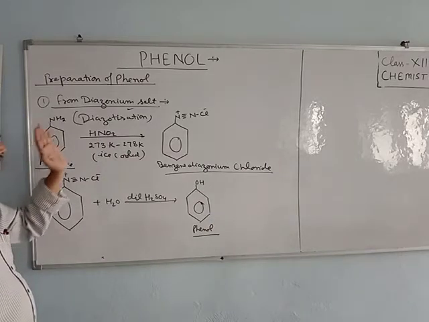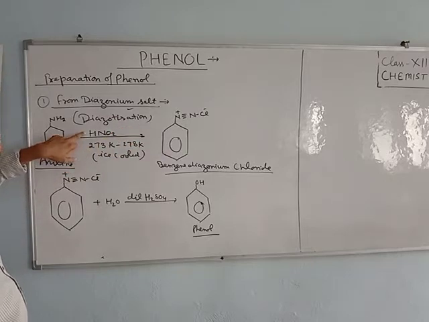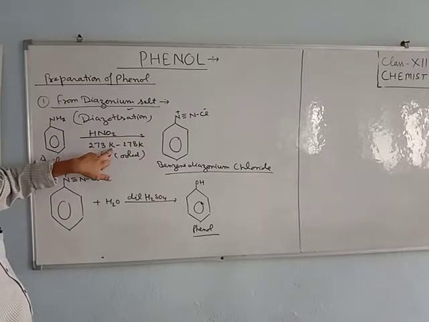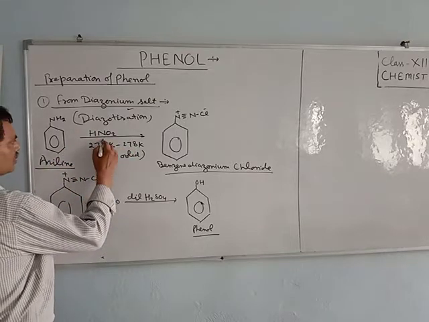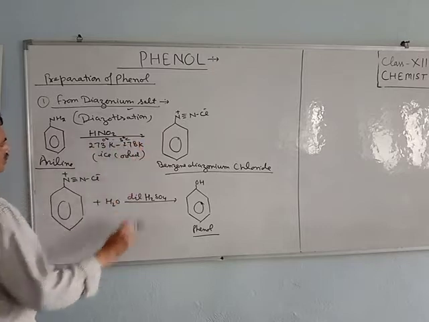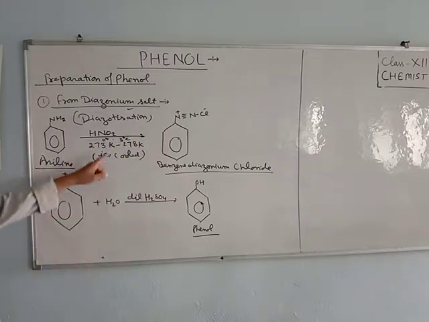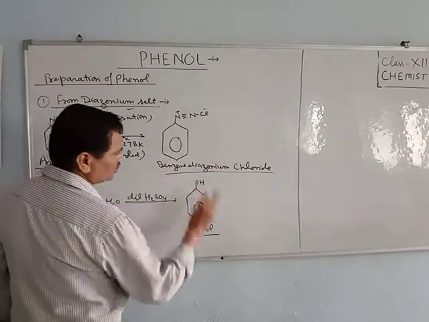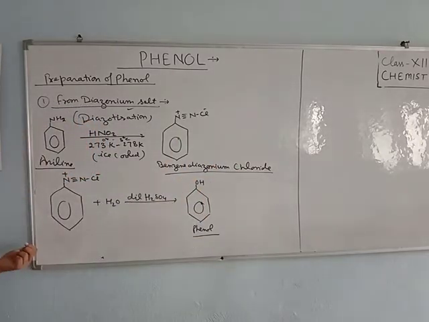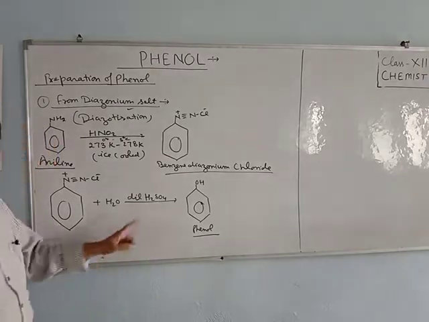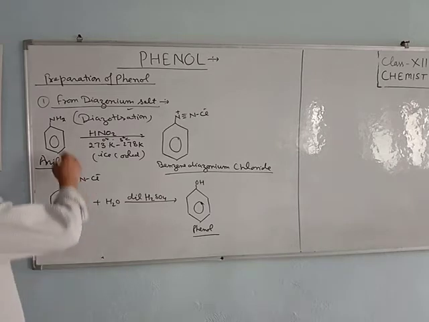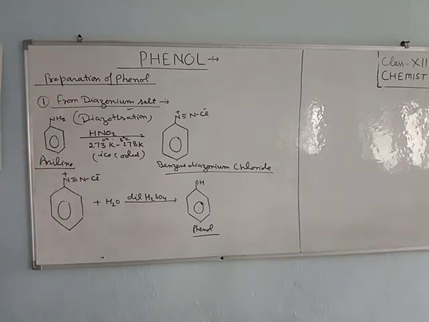Aniline undergoes diazotization in the presence of nitrous acid at 273 Kelvin to 278 Kelvin. In degrees Celsius, you can say it is 0 degrees Celsius to 5 degrees Celsius. In the question paper, it may be asked in Kelvin or Celsius. Aniline converts into benzene diazonium salt. Now benzene diazonium chloride reacts with dilute sulfuric acid and undergoes hydrolysis to form phenol. This is the first method of preparation of phenol.